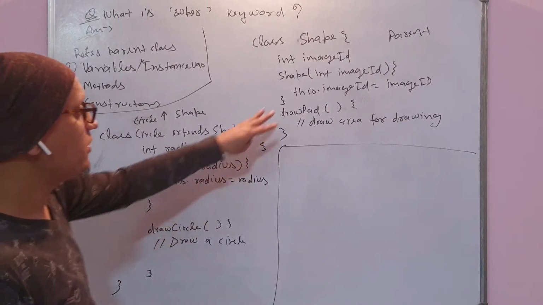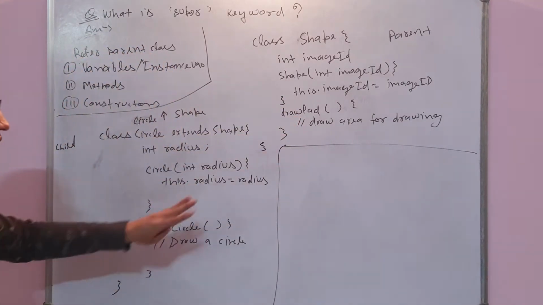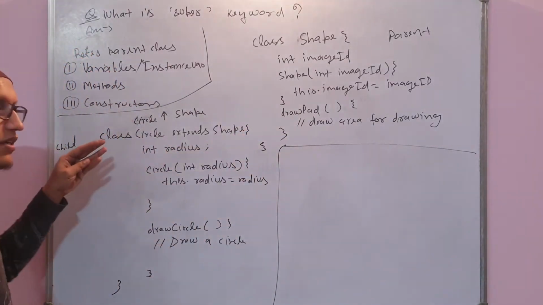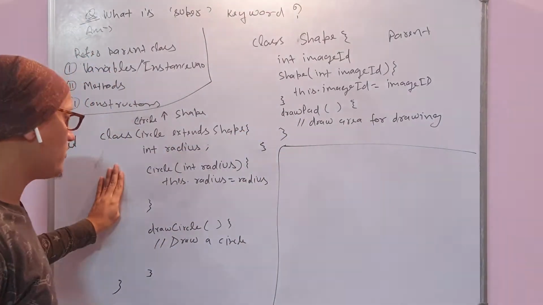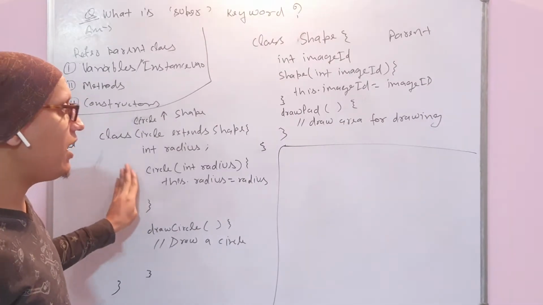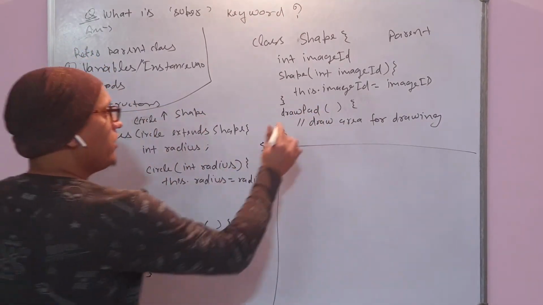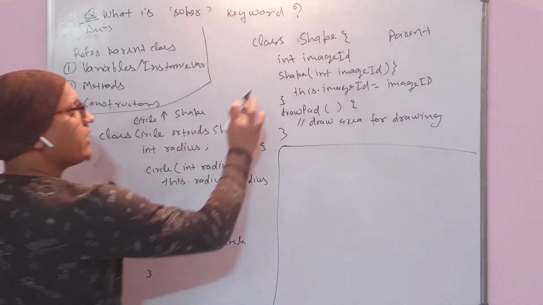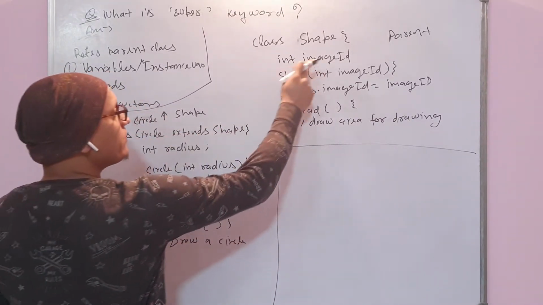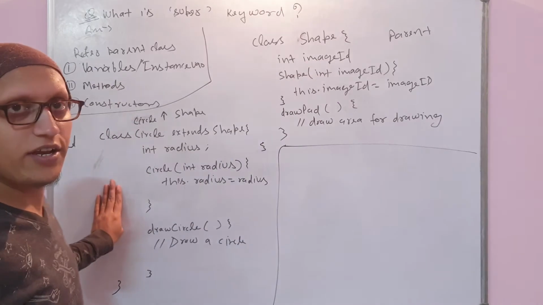By default the parent's members are available in this class. So draw pad is also available here, and this image id is also available here.